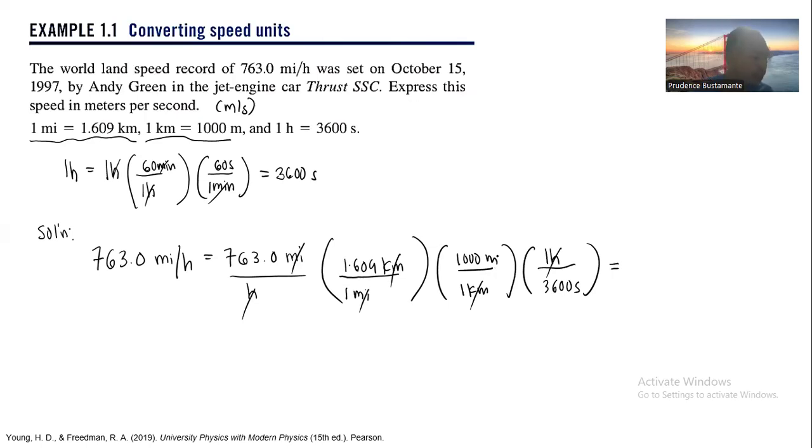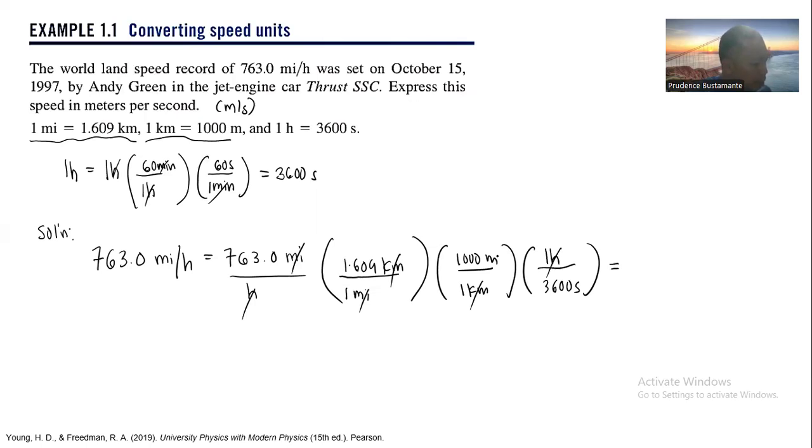Let's do the calculation. So 763.0 times 1.609 multiplied by 1,000. I hope you already know how to apply this into a calculator.